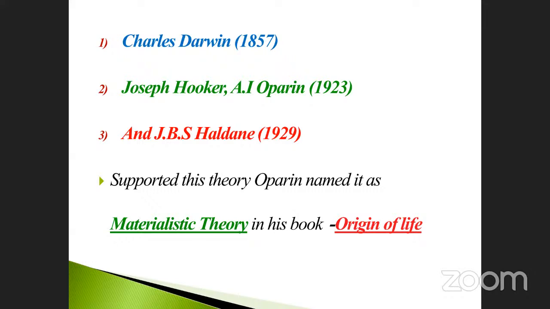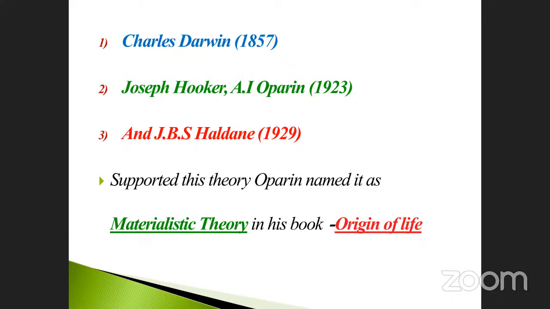In his book Origin of Life, we already know Charles Darwin. The topic name is origin of life. Many times they have asked: the materials theory is also called what? Chemical. The name was given by whom? Which one: Charles, Oparin or Haldane? Oparin. Just note it down, this is very important. Which book? Origin of Life. These are very important things.